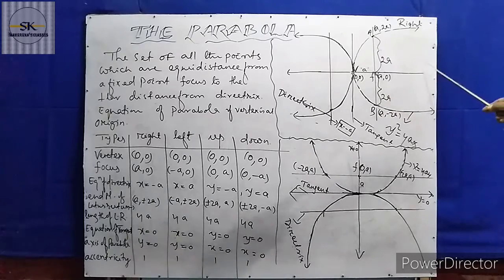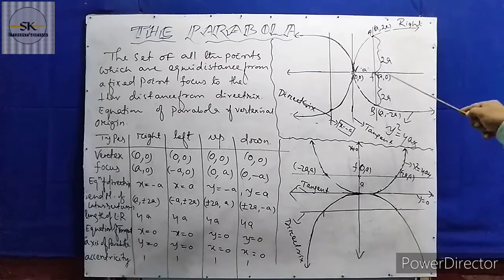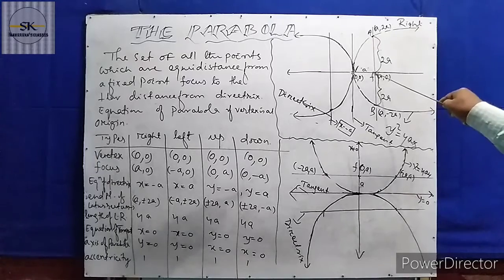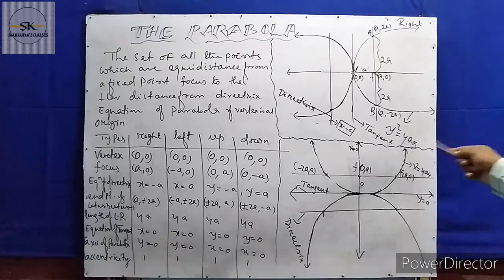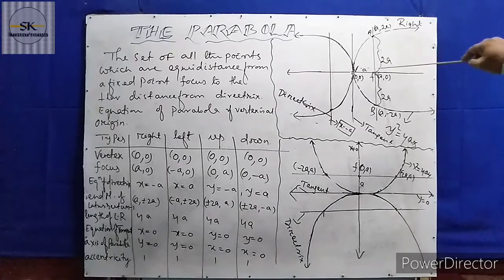The axis of the parabola is the x-axis. Then these two lines, this is the axis and this is the tangent. Another, you look at a certain fixed distance a, there is a point. That is said to be the focus point. In physics, you know, when parallel rays come and hit, after reflection they meet at a point. That meeting point is known as the focus point.